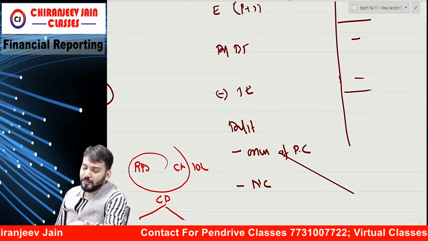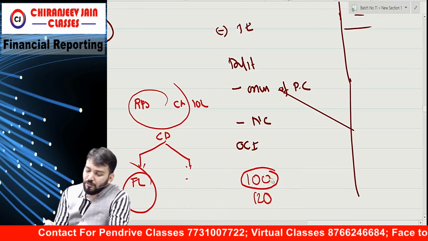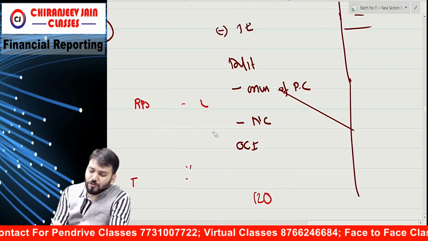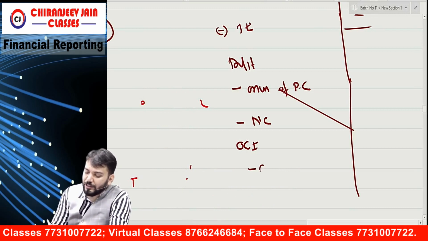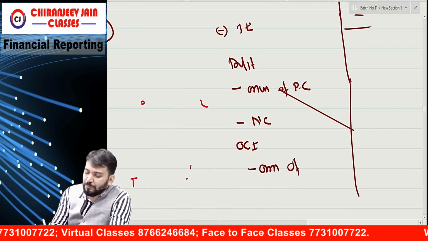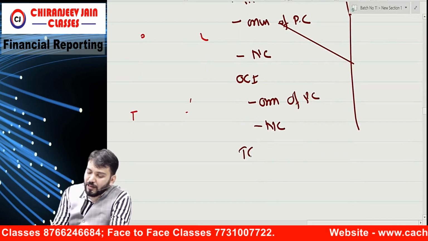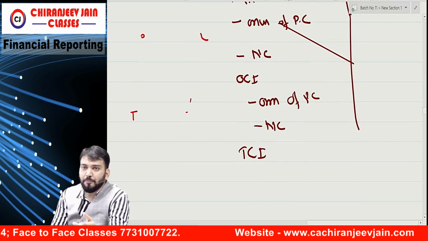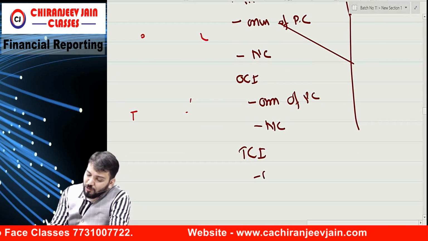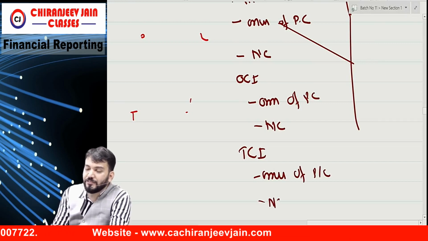Finally, after this we write down OCI, from different sources, and this will also be attributable to owner of parent company and NCI. Then we write total comprehensive income, which is the sum total of PL plus OCI. This will also be written as attributable to owner of parent company and NCI.